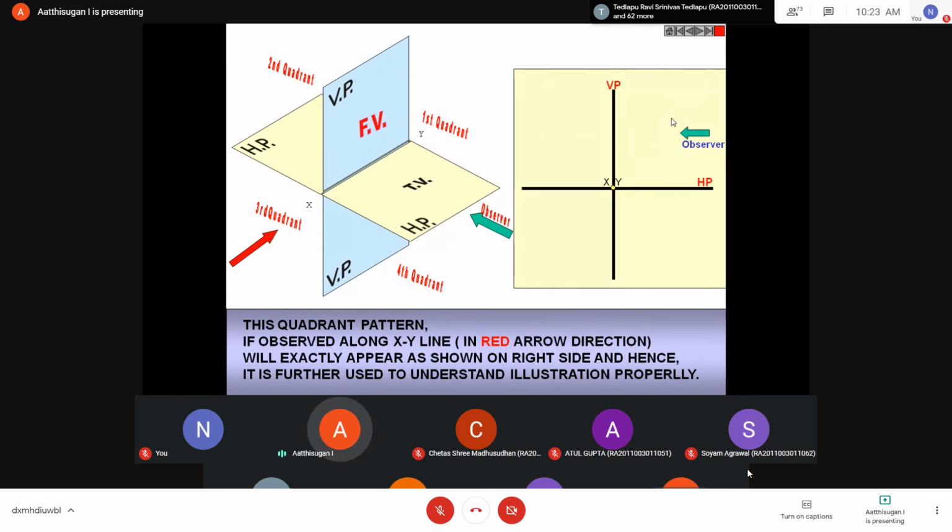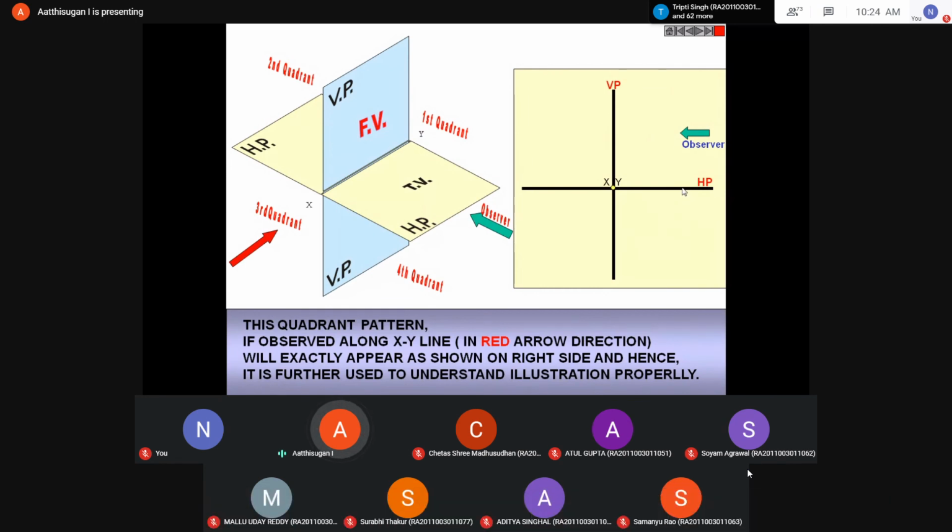Suppose the object is here. The front will be coming on VP, top will be coming on HP. Similarly, if the object is here, the front will be coming on VP, top on HP. So remember, all the fronts will be coming on the VP, and the top view will be only on the HP. The front projection will be on VP, the top projection on HP.